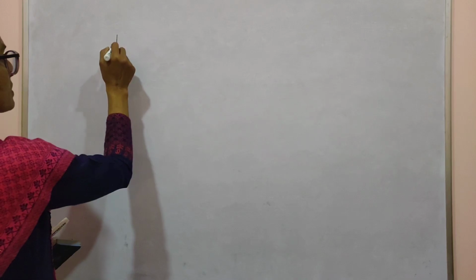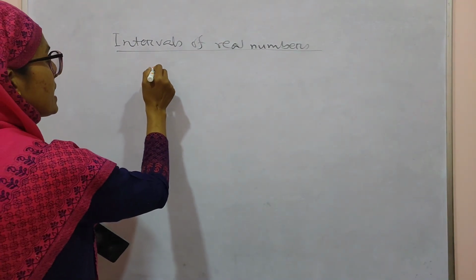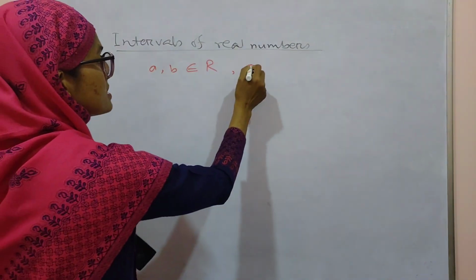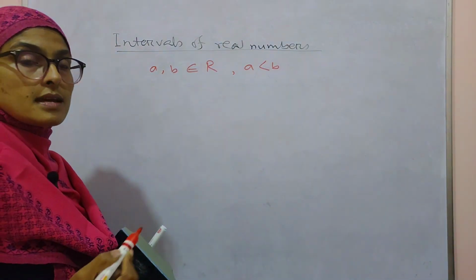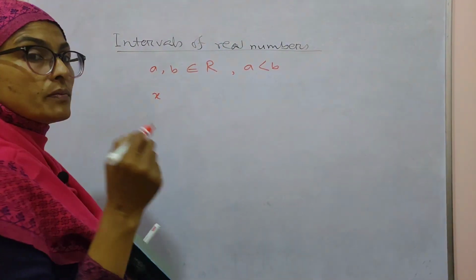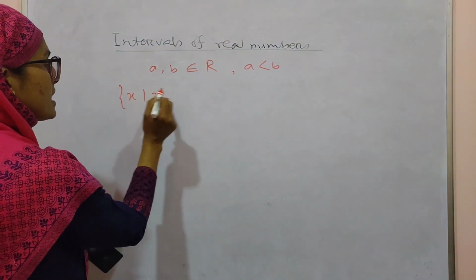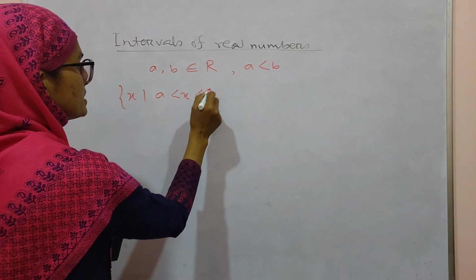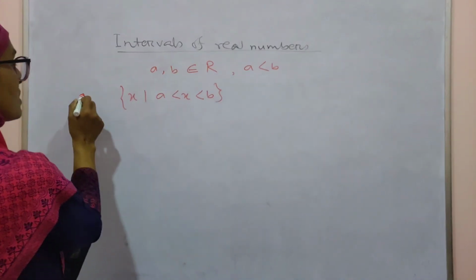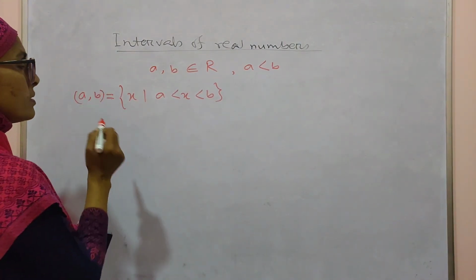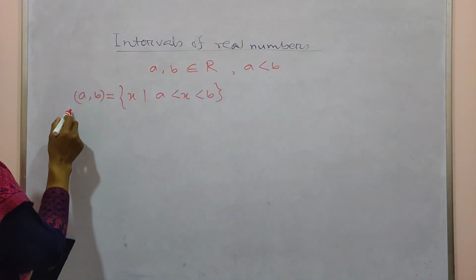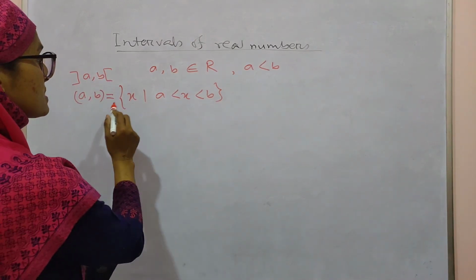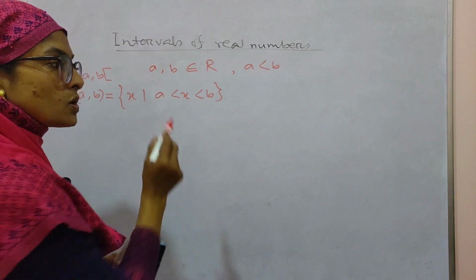Now, intervals of real numbers. Let A and B belong to R, where R means real numbers, and A is less than B. Then the set of real numbers X such that A < X < B is written as the open interval (A, B).